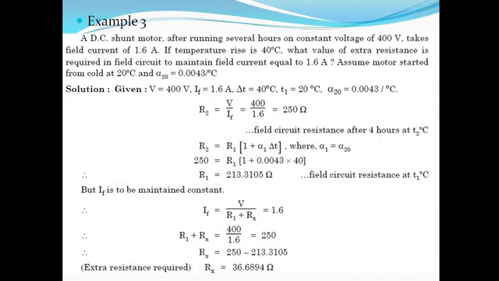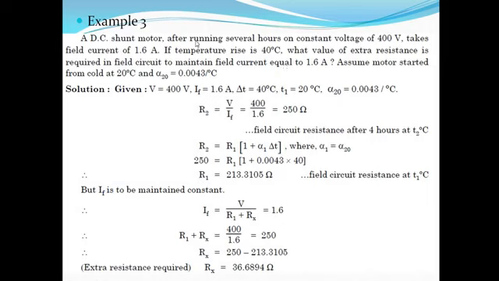So in this example, we have to maintain that field current constant. For maintaining the field current constant, we give extra resistance in terms of a rheostat that should be put in the circuit. So what is the value of that extra resistance?